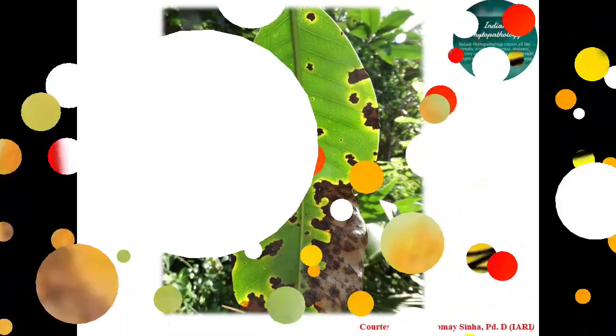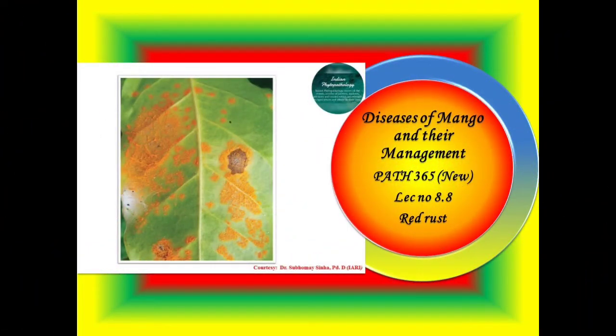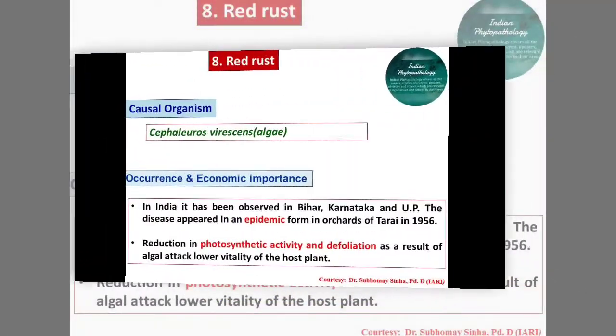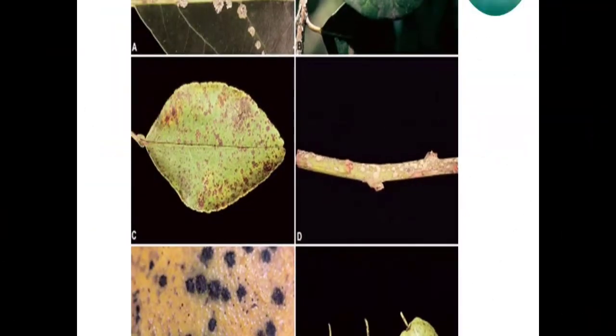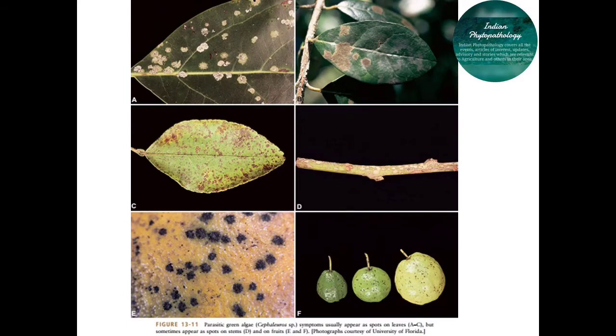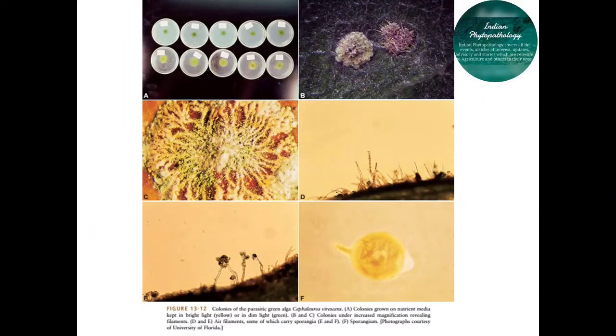Now the next disease is red rust of mango. This is one of the algal diseases and is caused by Cephaleuros virescens. In India, it has been observed in Bihar, Karnataka, Uttar Pradesh and all major mango growing regions of India. It includes Maharashtra also. The disease appears in an epidemic form in orchards. Reduction in photosynthetic activity and defoliation are the key characters of this red rust of mango.